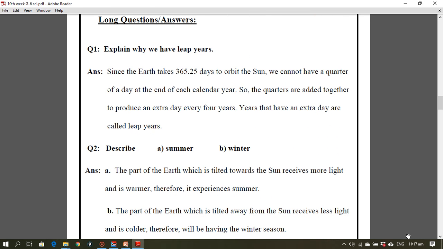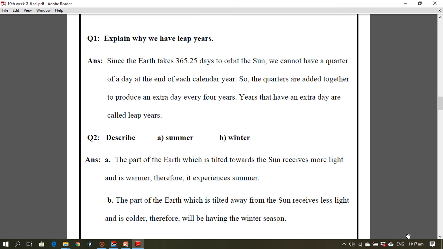Long question answers. Explain why we have leap years. Since the earth takes 365.25 days to orbit the sun, we cannot have a quarter of a day at the end of each calendar. So the quarters are added together to produce an extra day every 4 years. Years that have an extra day are called leap years.